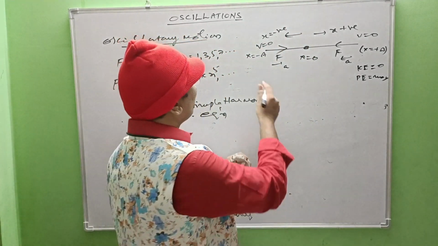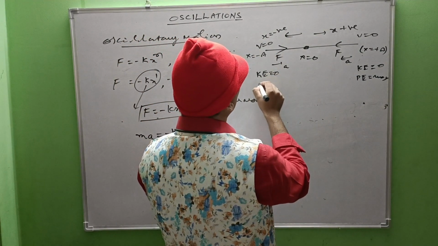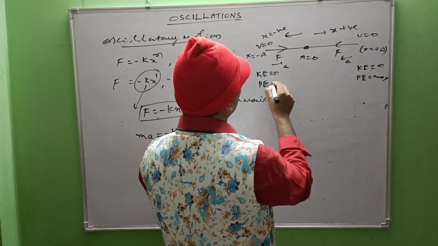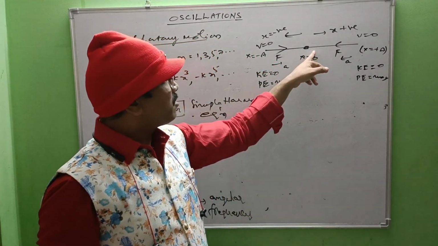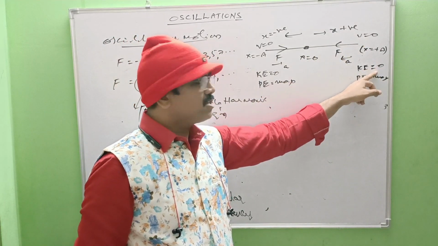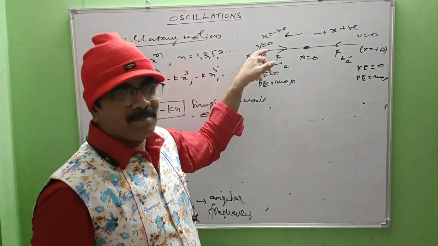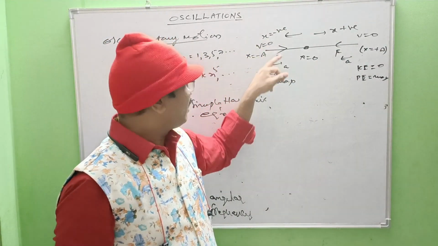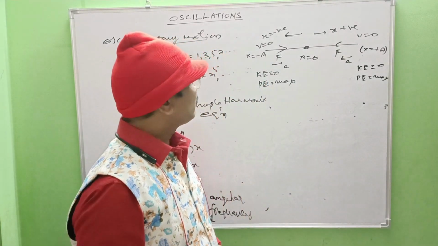If speed is 0, kinetic energy is also 0, and potential energy becomes maximum. So at the positive extreme position, speed is 0, kinetic energy is 0, potential energy is maximum. In the same way, at the negative extreme position, speed is 0, kinetic energy is 0, potential energy is maximum, right?